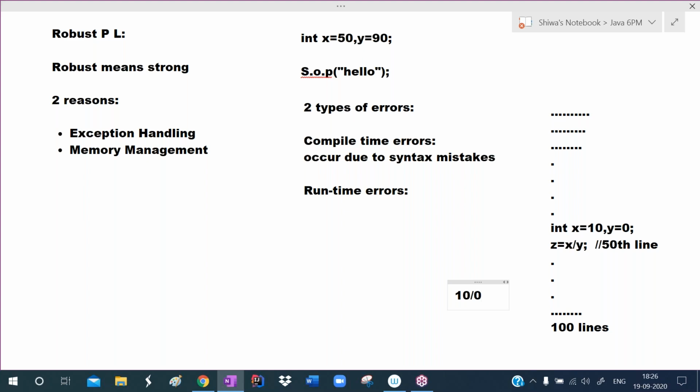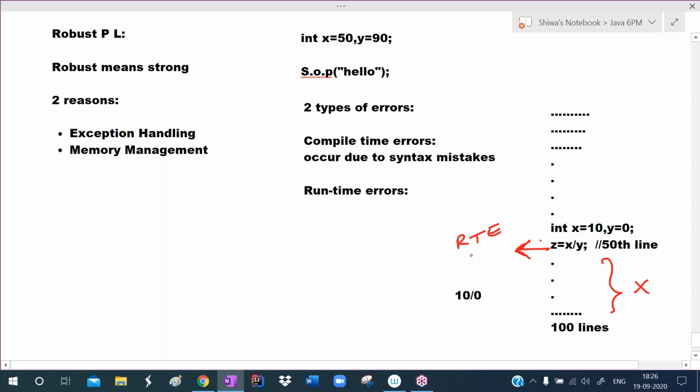So now runtime error will occur at the 50th line. When runtime error occurs, it will not execute the remaining 50 lines of code. Our application will be closed in the middle of execution.